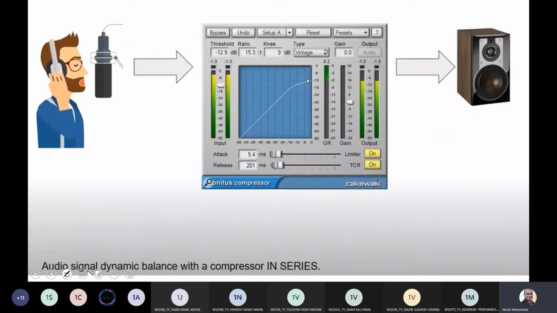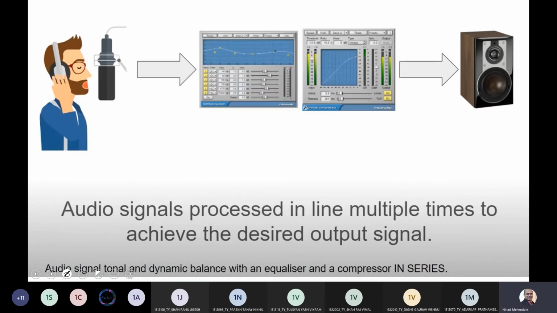Then you can have a dynamic balance in series with the compressor. What a dynamic balance is and what a compressor is, we are going to learn in a later part of this course. But basically, try to understand this is not a filter. This is what we call the compressor. Compressor का main purpose रहता है कि to generate a compressed waveform. That means higher frequencies have less amplitude and lower frequencies have more amplitude. Something like a high low pass filter, but not exactly a low pass filter. We will see why later on.